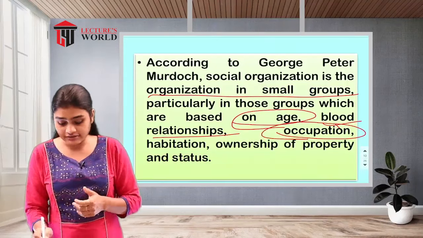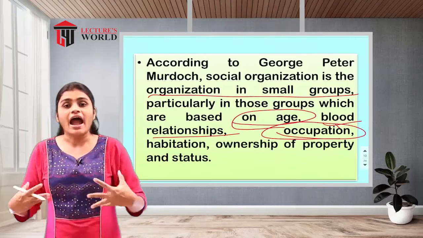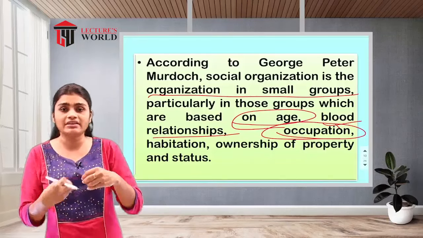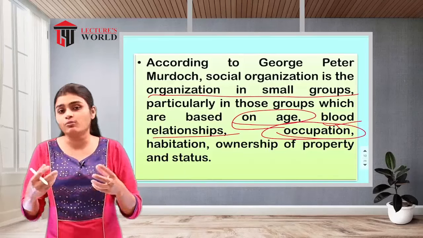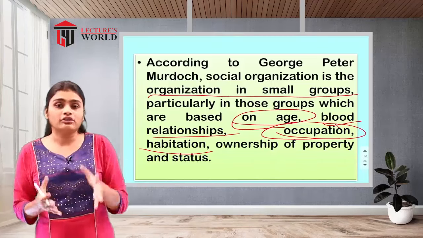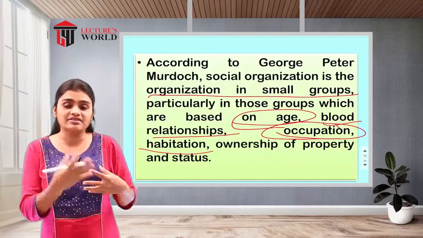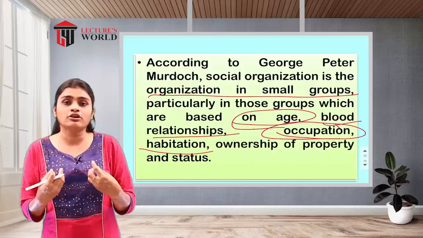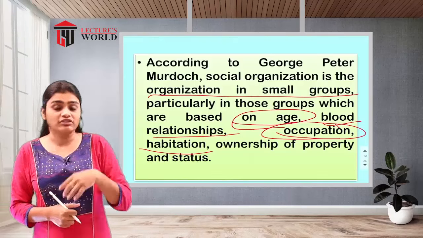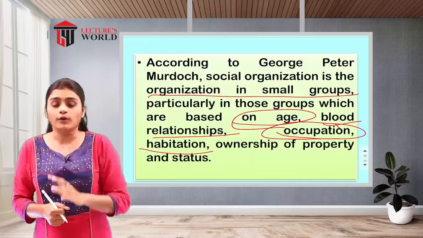Then the next characteristic is occupation. When individuals have the same occupation, they will form one group. Then habitation, in the sense of people who have the same culture, or follow the same norms or the same religion, or whose manner or pattern of living is the same, that will be considered the same habitation. That means they follow similar characteristics.